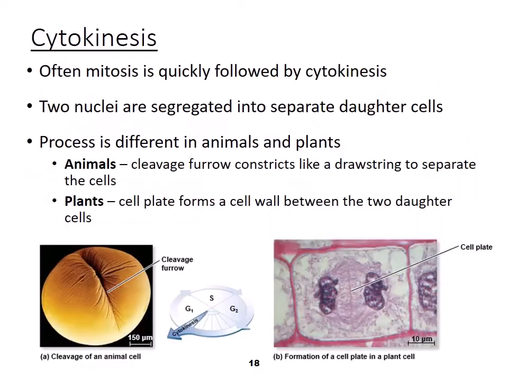So then remember, mitosis was the division of the nucleus. Usually that division of the nucleus is followed by division of the cell itself. So cytokinesis is that division of the cytoplasm. So here, the two nuclei are going to be separated into separate daughter cells. This process is different in plants and animals. Animals form a cleavage furrow, which constricts kind of like a drawstring, and that separates the cells and pinches them apart. Plants have a cell wall, so you can't really pinch them apart. So instead, they have to form a cell plate to build a new cell wall between the two daughter cells.